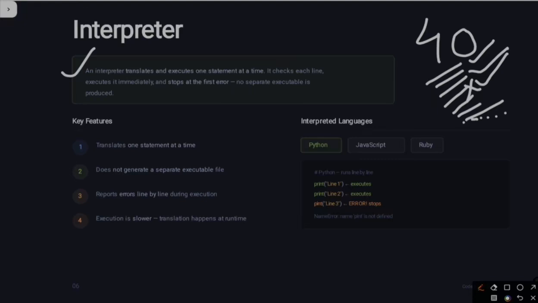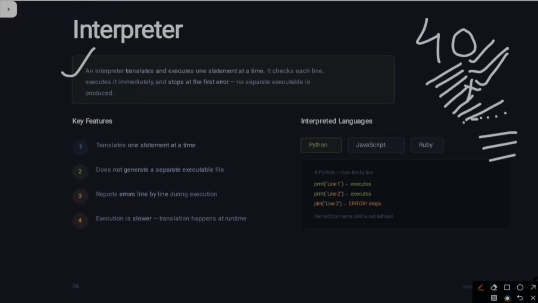Okay, so an interpreter translates and executes one statement at a time, meaning at a time it will run only one line or one statement of the source file. It checks each line and executes it immediately, meaning it will check line by line.